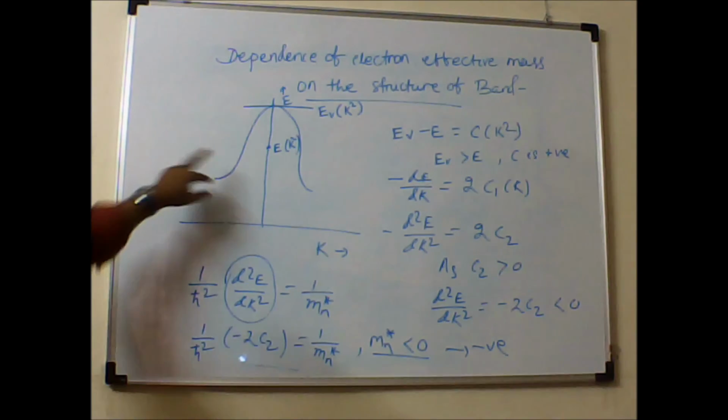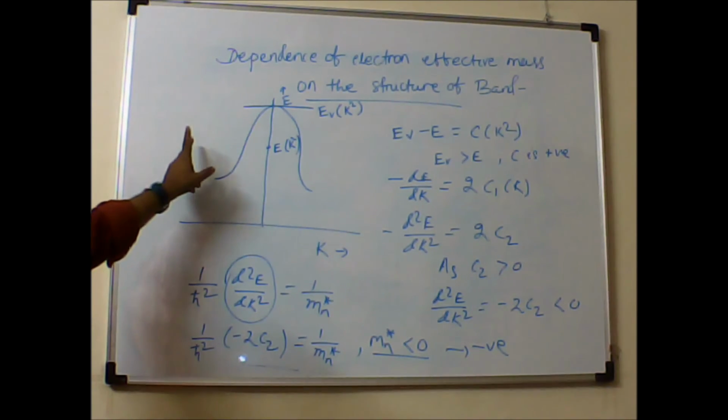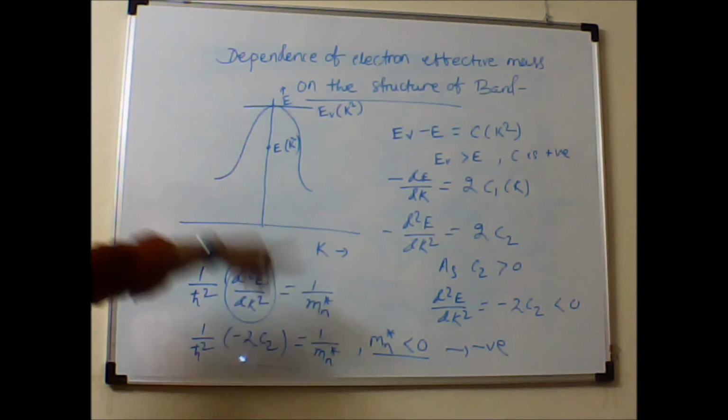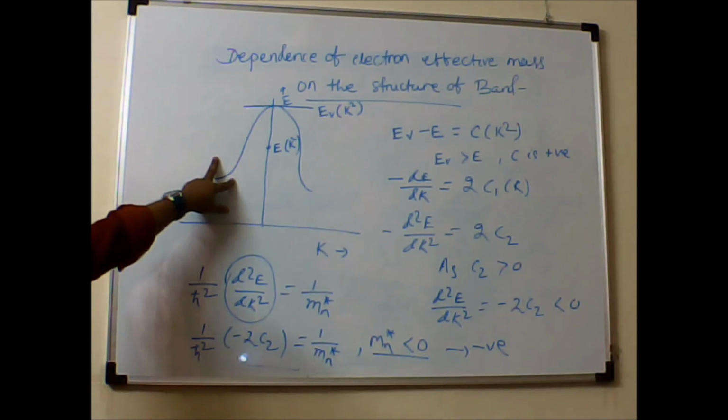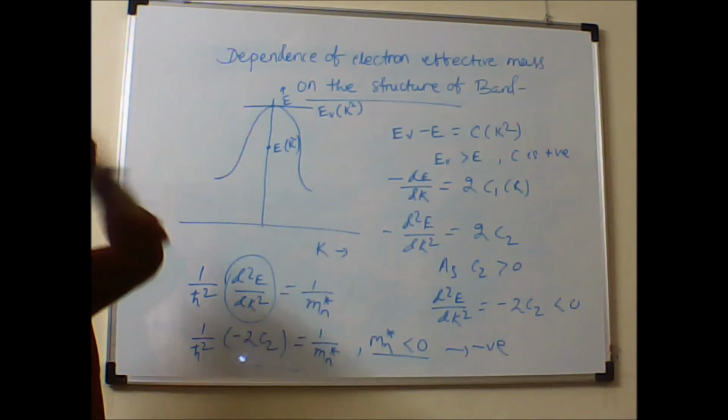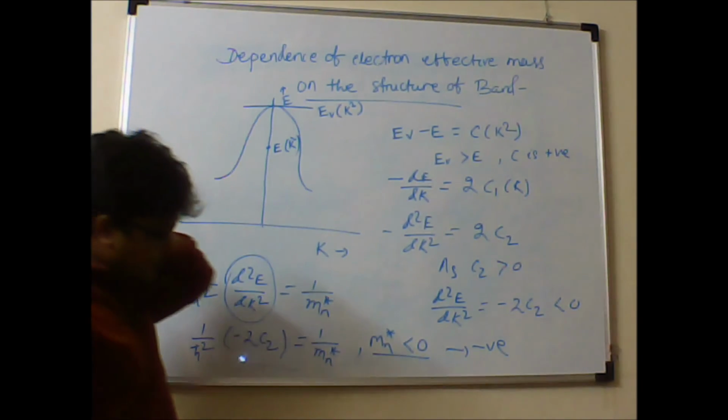So we have changed the structure of the band. In one case, the conduction band, we got mn star greater than 0, and in the valence band we got the value of mn star negative, that is, less than 0.